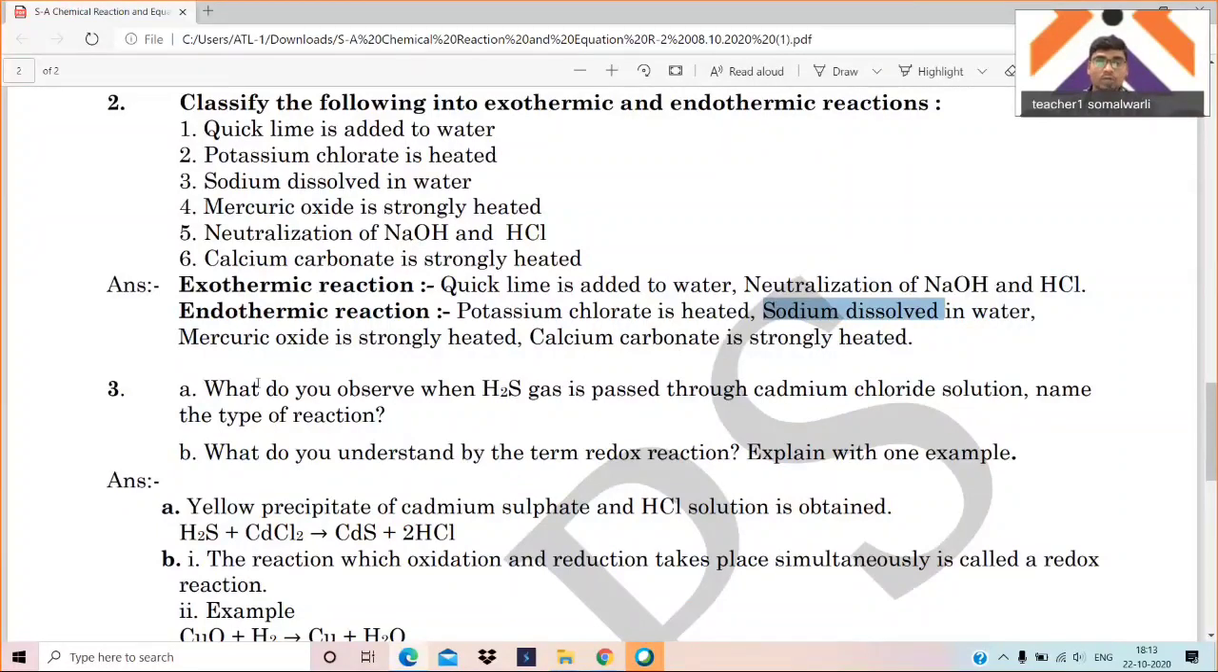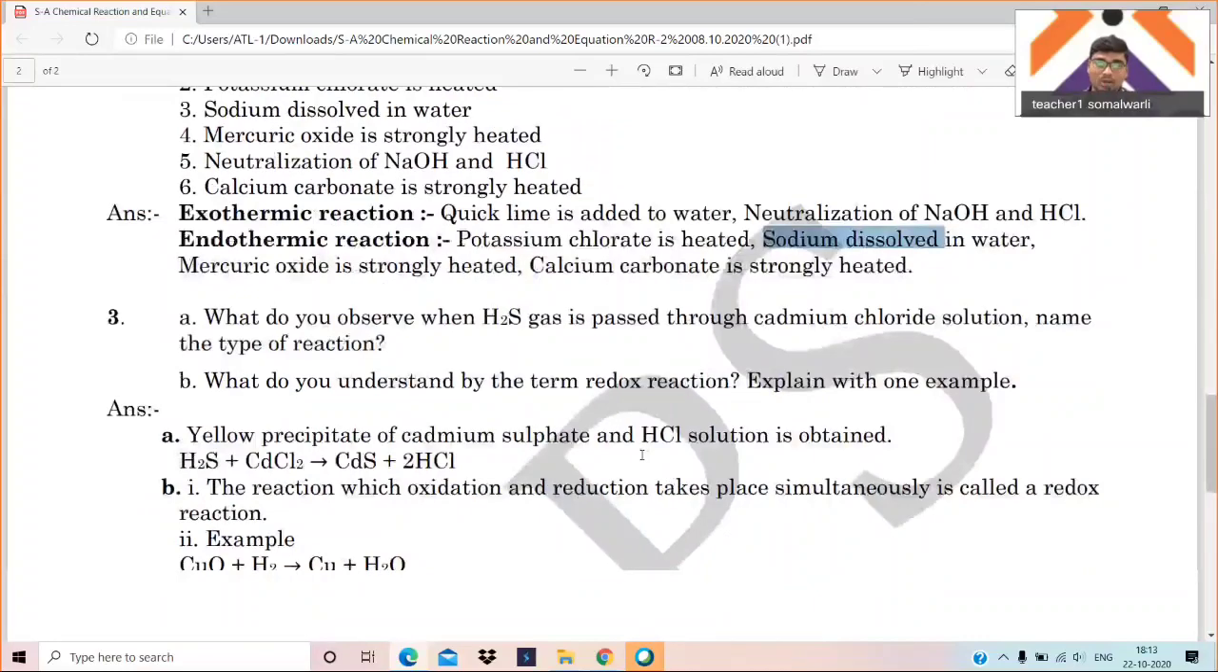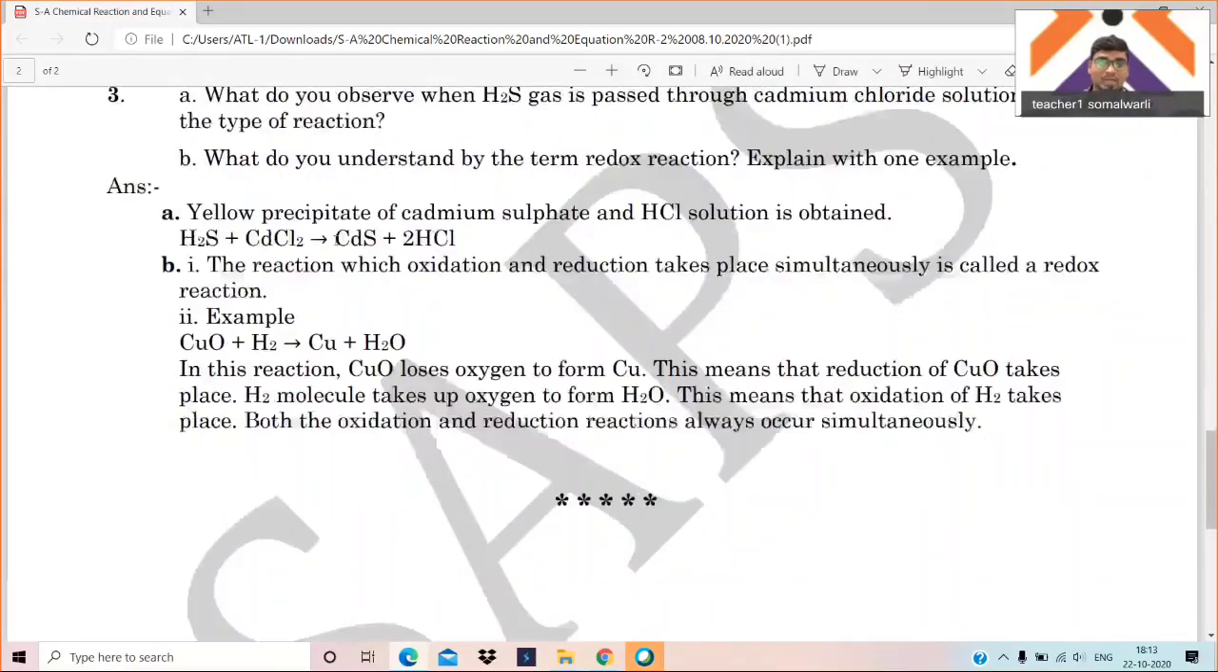Yes. What do you observe when H2S gas is passed into cadmium chloride solution? State the type of reaction. What do you understand by a redox reaction? And you have to explain the redox reaction. It is a very easy question. Actually, when we pass the H2S gas into the cadmium chloride, what happened? It is a double displacement reaction. Cd and H2 are replaced and form HCl.